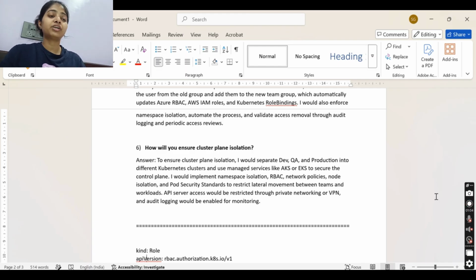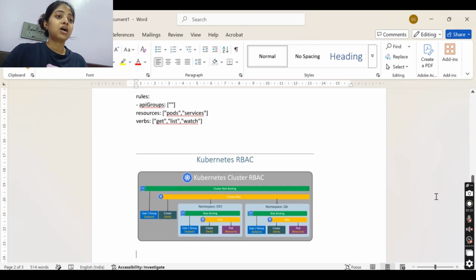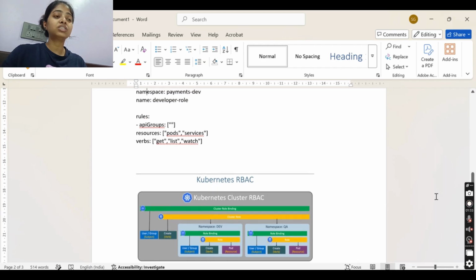What kind of configuration will you do? You can talk about Helm, or you can talk about kubectl and how you are managing it for different environments. Then you can talk about how you have versioning enabled in your Helm, so that you can roll back easily or for tracking purposes. So talk about it. And for reference, I am showing how we create roles in Kubernetes.